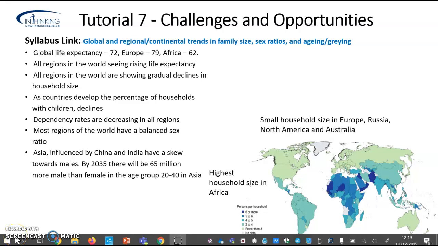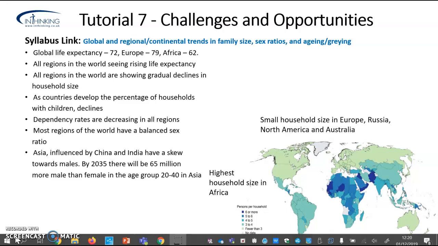So this tutorial looks at the challenges and opportunities to do with changing populations. And we're going to look briefly at the global and regional patterns of demographics. So globally, life expectancy stands today at 72, and that's a significant improvement, and is sometimes still seen as quite a surprise to many. So this is explained by really high life expectancy in developed regions.